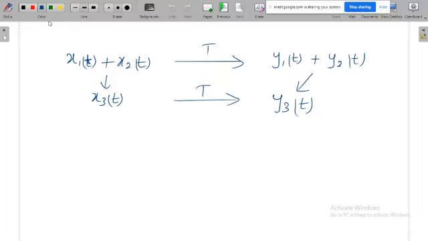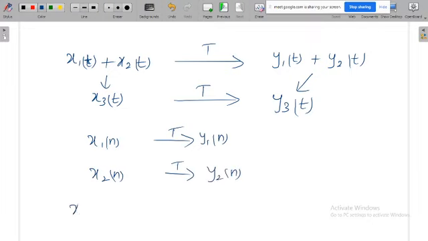If the system is discrete, then when you give x1 of n, it will give y1 of n. When you give x2 of n, you will get y2 of n. If you give x1 of n and x2 of n combined, then your output has to be y1 of n plus y2 of n. So this is the concept of additivity.